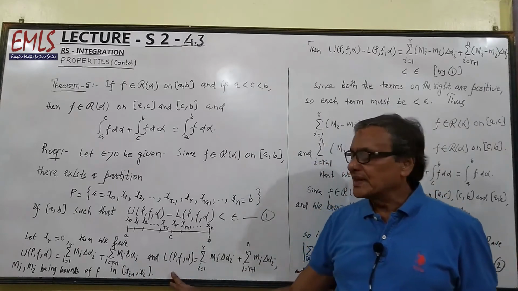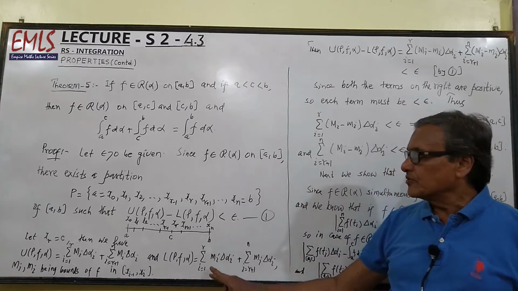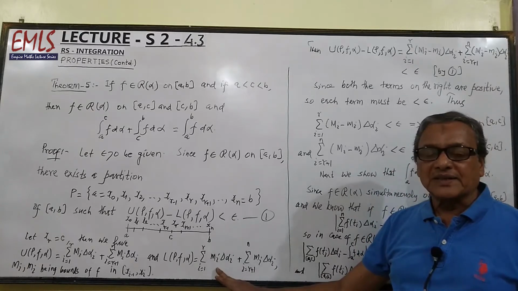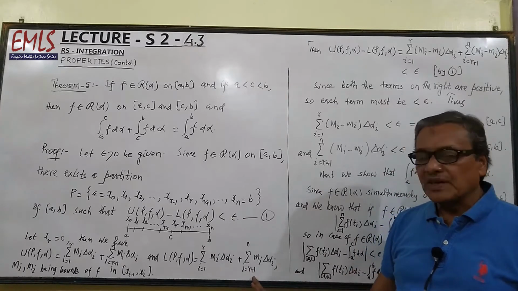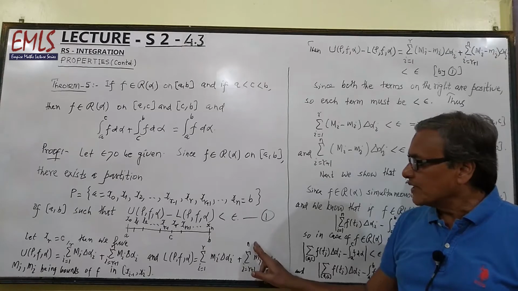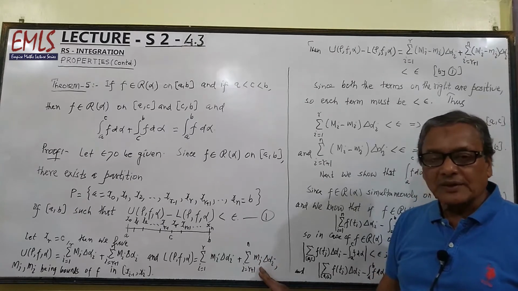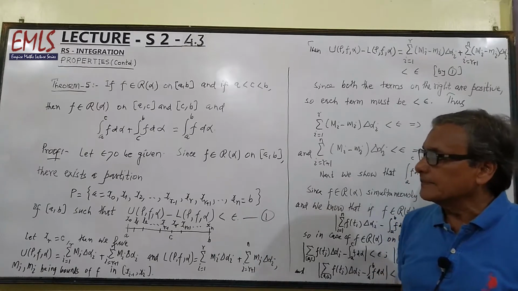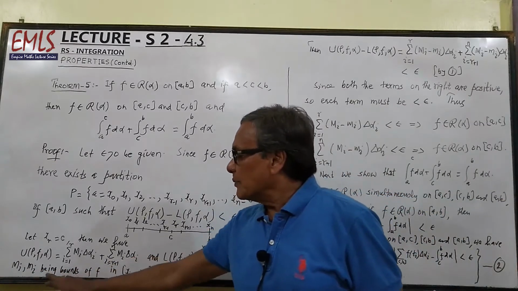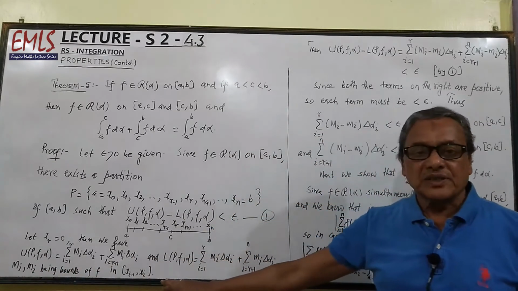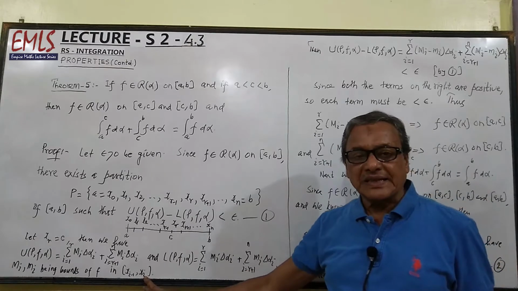And similarly, L(P, f, alpha) will be sigma i equal to 1 to r of small mi delta alpha i, plus sigma i equal to r plus 1 to n of small mi delta alpha i, capital Mi and small mi being bounds of f in the subinterval [x(i-1), xi].